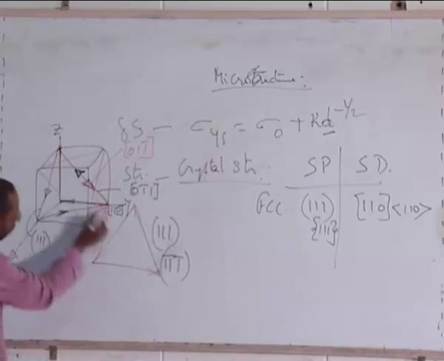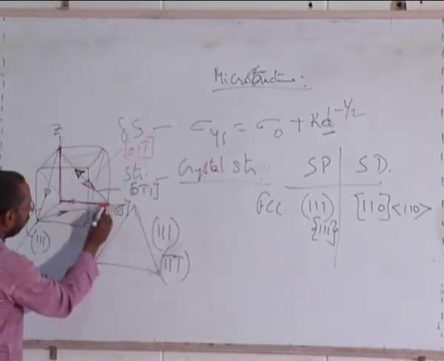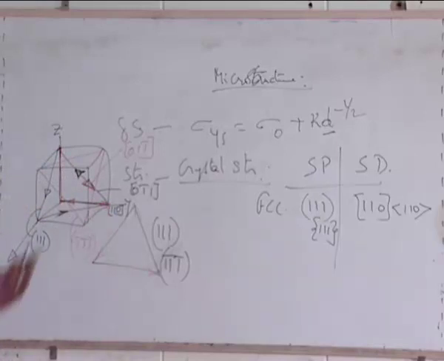So, to reach this, I go in this direction and then in this direction. That is how I reach that point.